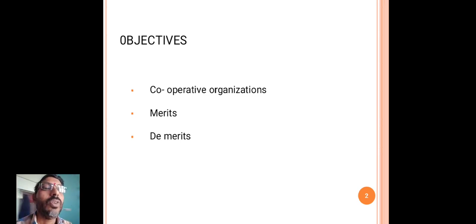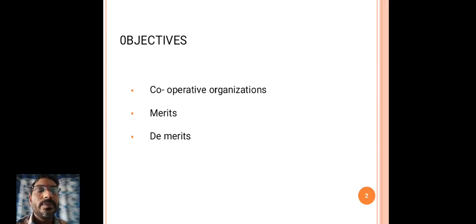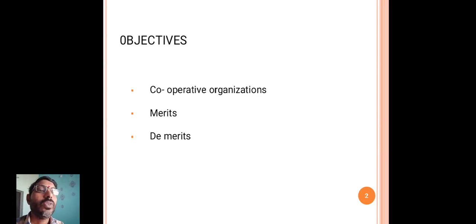What is a cooperative organization? That is the definition of the cooperative organization. And the characteristics of cooperative organization. The merits of cooperative organization and demerits of the cooperative organization.